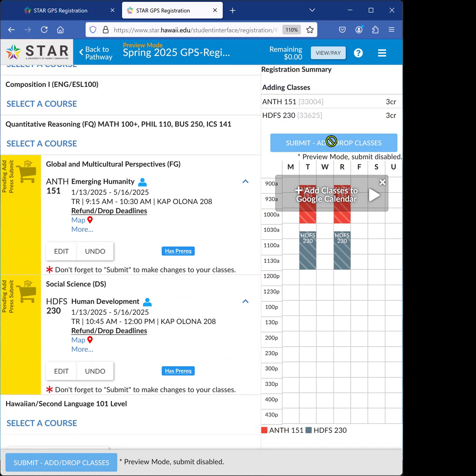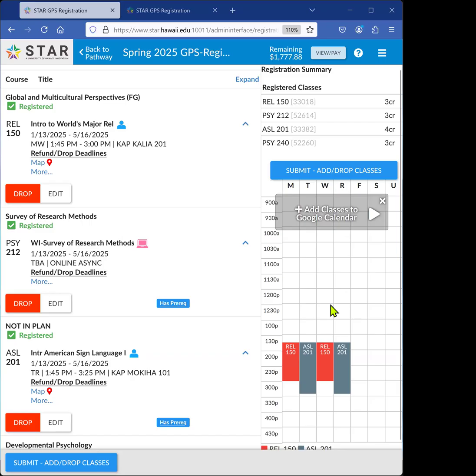Notice that you will have to make sure and complete your pre-registration checklist in order to be able to do so. If you see green check marks and the words registered, you're in the class. Once you're officially registered for your classes, you will see your tuition on the top right of the screen.